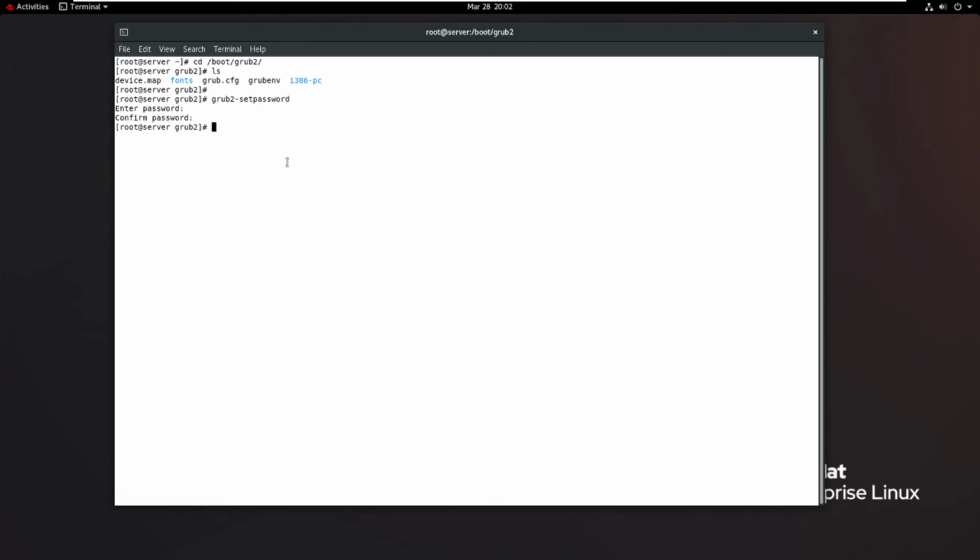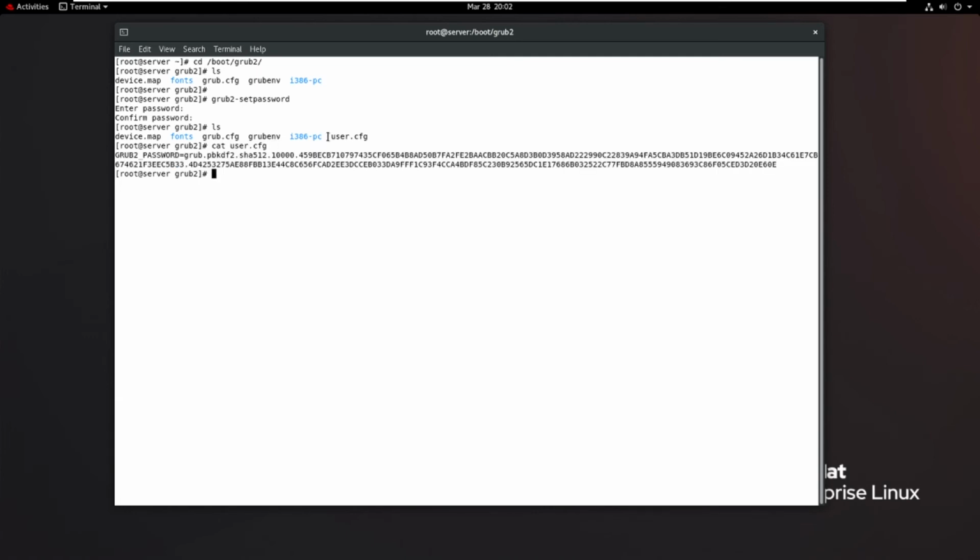Now check with ls. The user.cfg file is automatically created. Previously there was no user.cfg file, but after running the grub2-setpassword command, it creates the user.cfg file, which maintains your grub password details. So this is the grub password file. Now reboot the machine and try to break the root user password.